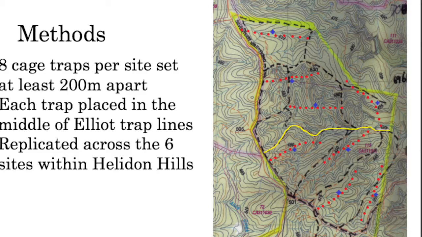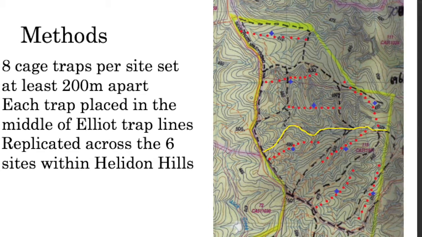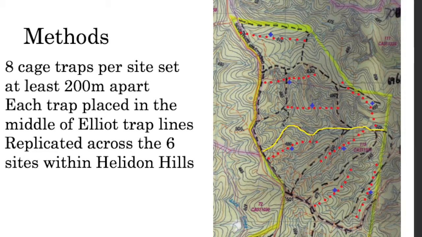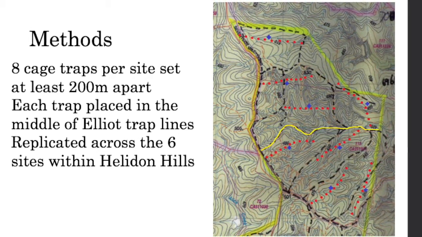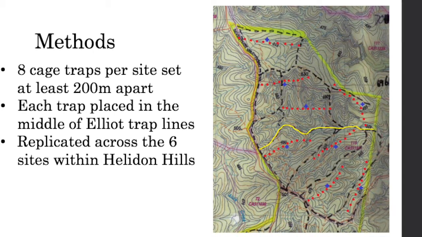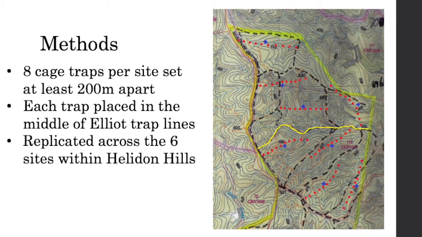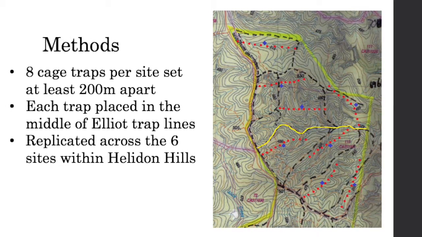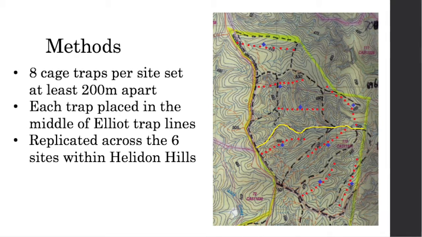The study was conducted over 3 consecutive days in which 8 cage traps were placed within each site. Each trap was set around 200 meters apart. The image shown is an example of where the cage traps, indicated by the blue dots, were set within one of the properties. For each individual property, the number of possums caught during the study was recorded and placed into a table. This count data was then transformed into continuous data, which was used to create an ANOVA table using Minitab.